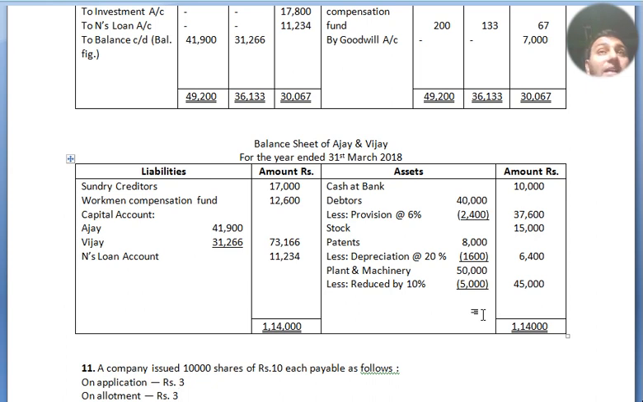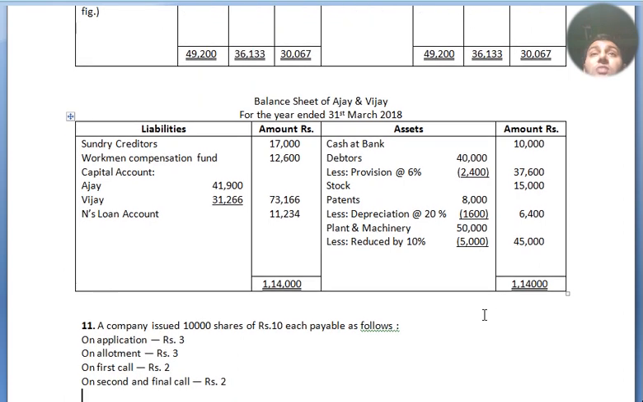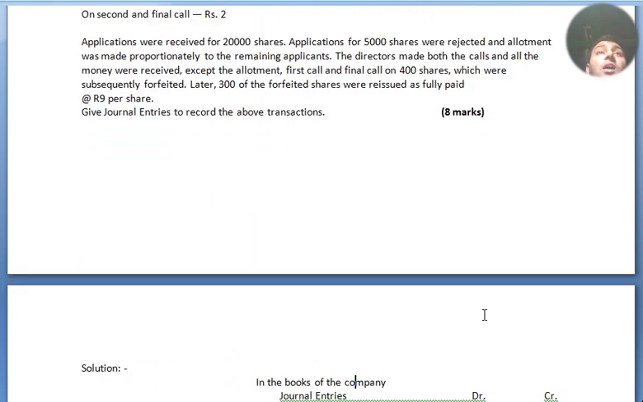Now we move to our next question. Our answer is tallied on both sides, 1,14,000 and 1,14,000. So the next question is question number 11, regarding shares.